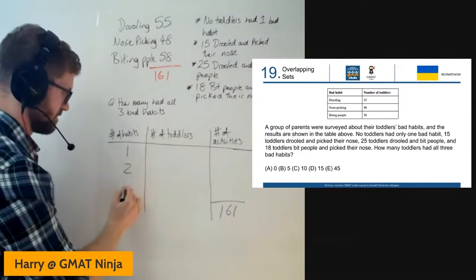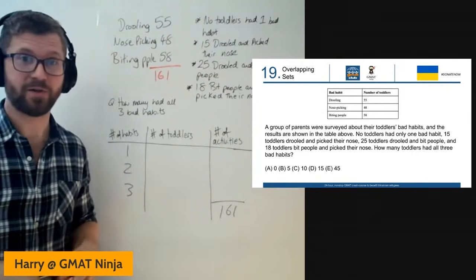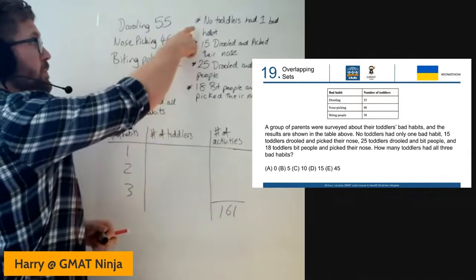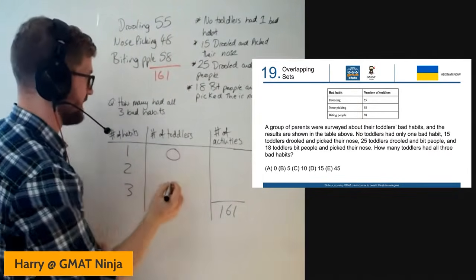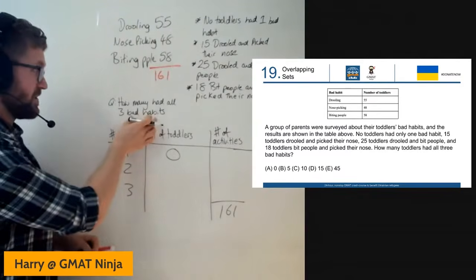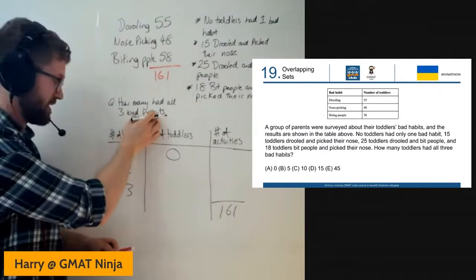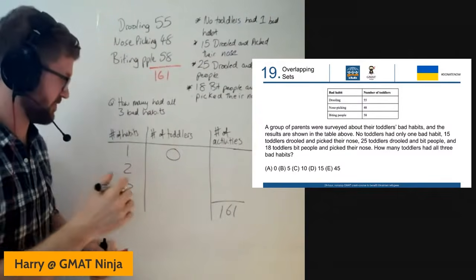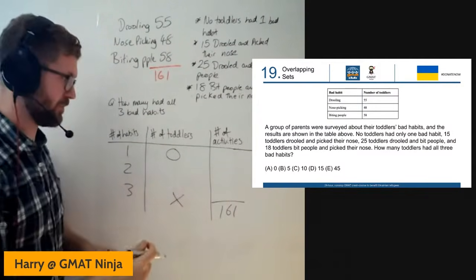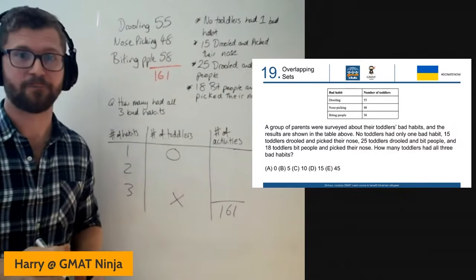Well, the toddlers in this setup are either going to have 1, 2, or 3 habits, but we were told in the question that no toddler had 1 habit, so I can begin to fill in that with a 0. The question, how many had all 3 bad habits? So again, when you're building this table, go to what you're being asked for and make that the unknown, and we can build the rest of the table around that.